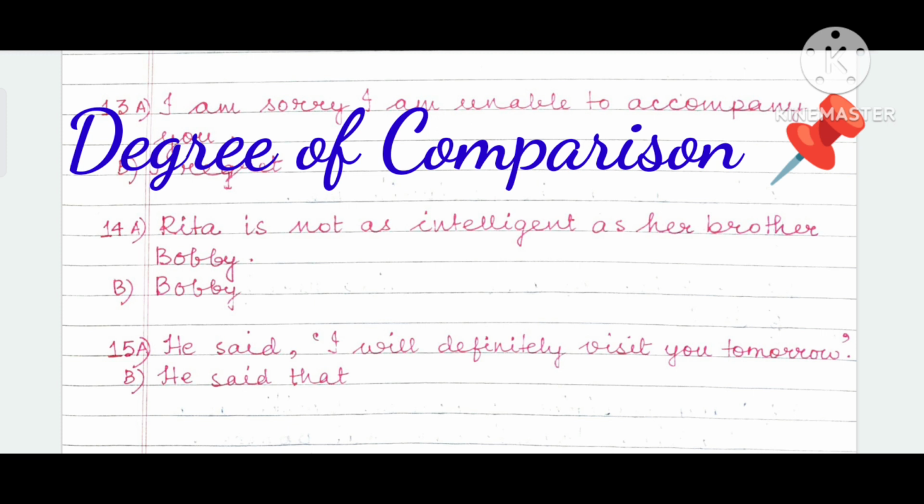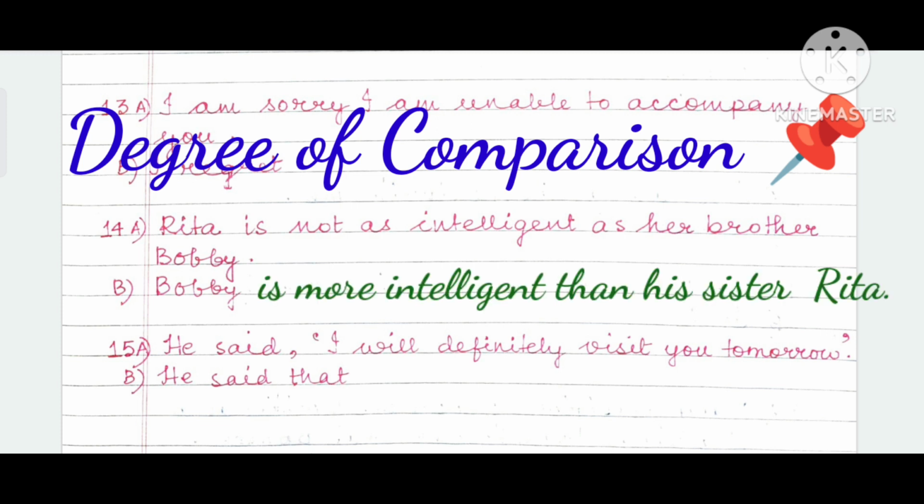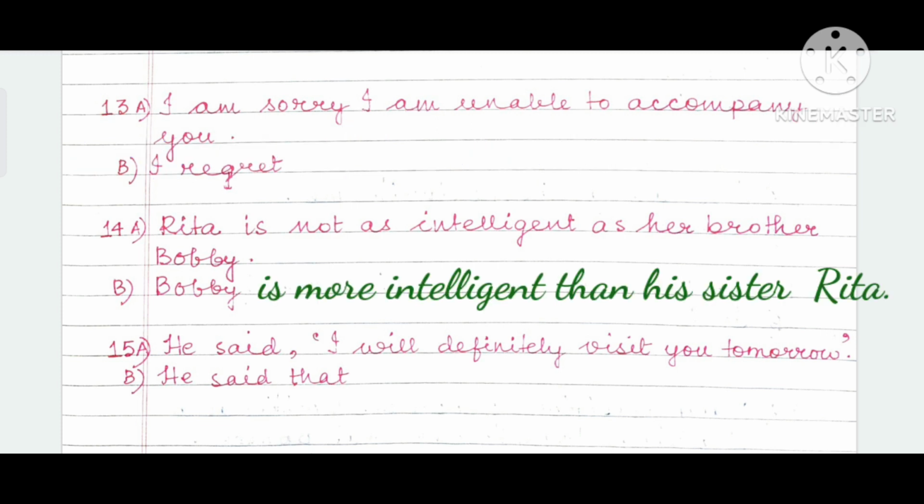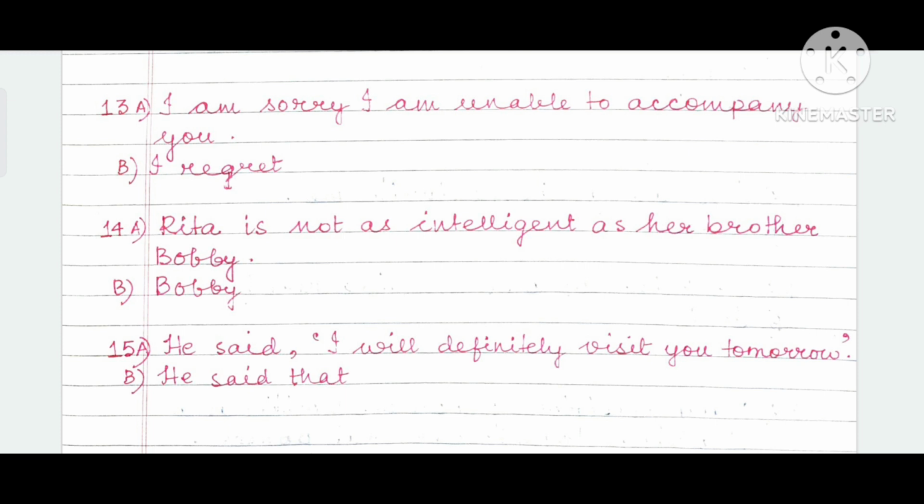Rita is not as intelligent as her brother Bobby is equal to Bobby more intelligent than Rita. And then frame your answer. Bobby is more intelligent than his sister. So, Bobby is more intelligent than his sister Rita. I hope I have made myself clear.